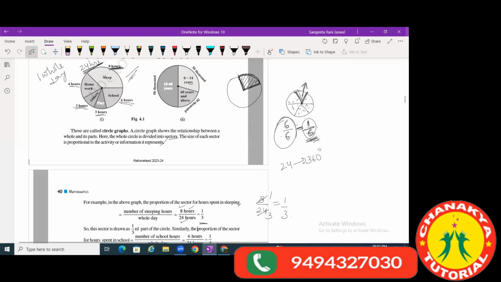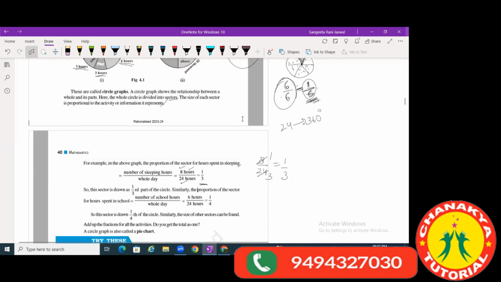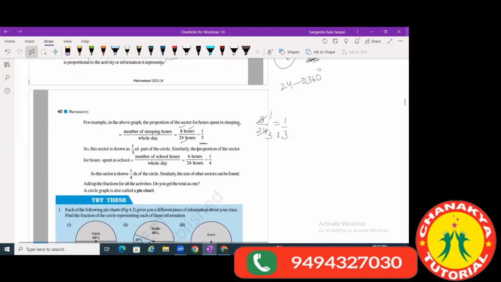Ma'am, can you explain the same thing with the second one? The second graph. Yes, we'll come to that part also. First, you just go through the first graph. Have you understood this much part, Gagana? Okay, we will first study the first chart, the first pie graph, circle graph, and then we'll come to the second one.